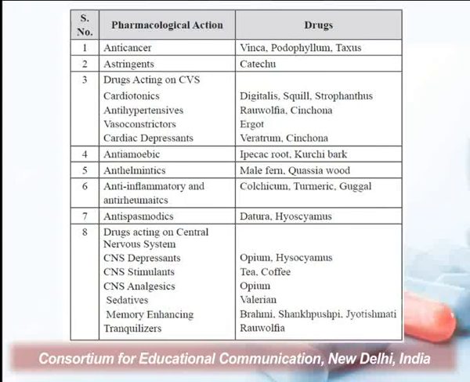Certain drugs help in reducing the blood pressure. They are categorized as antihypertensives, and the examples are Rauwolfia and Cinchona. Similarly, there are drugs that act on the central nervous system, and since they have different actions, they can be further categorized depending upon their activity. Drugs like opium and hyoscyamus are categorized under CNS depressants, and tea and coffee under CNS stimulants. Brahmi, Shankpushpi and Jyotishmati are categorized as memory enhancing drugs, and for tranquilizers, the example is Rauwolfia.